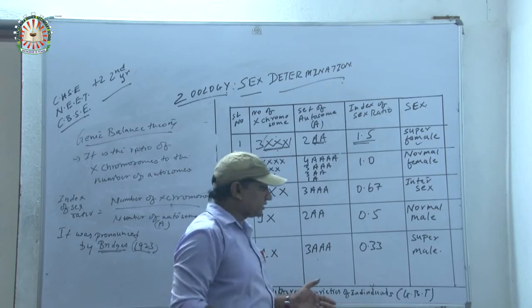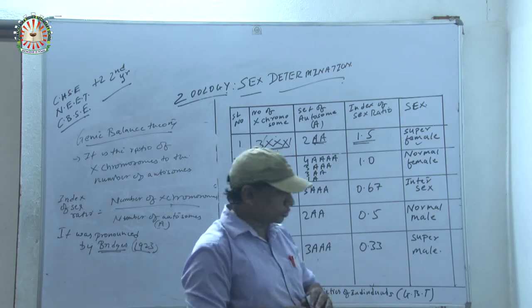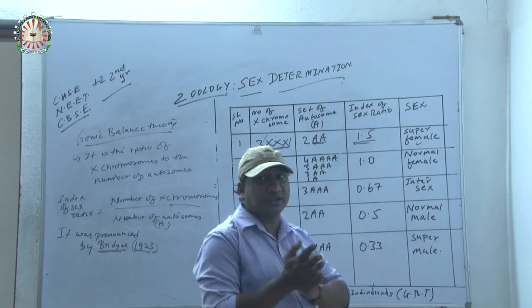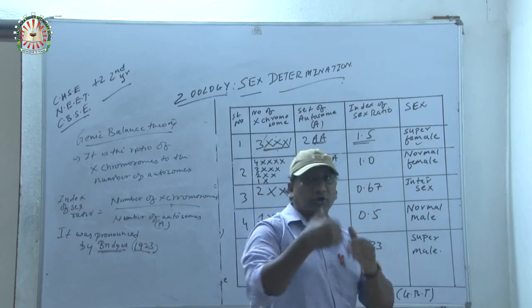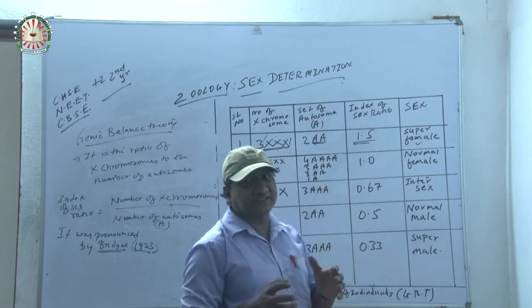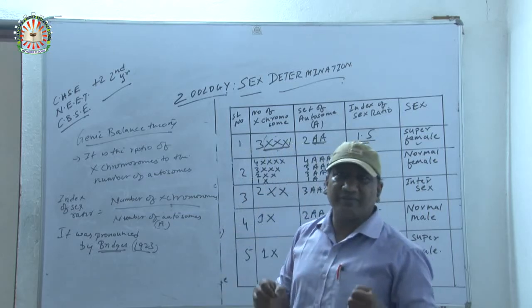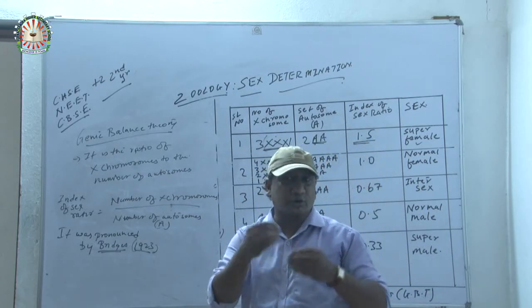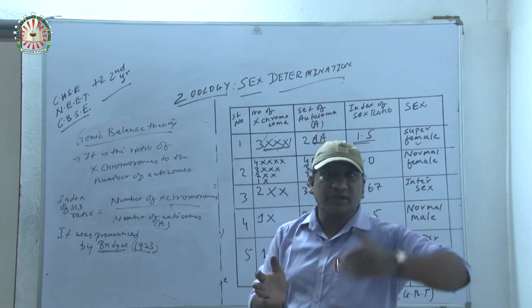Super female is also seen in humans. Super female characters have some extra energy and some criminal-minded tendencies.